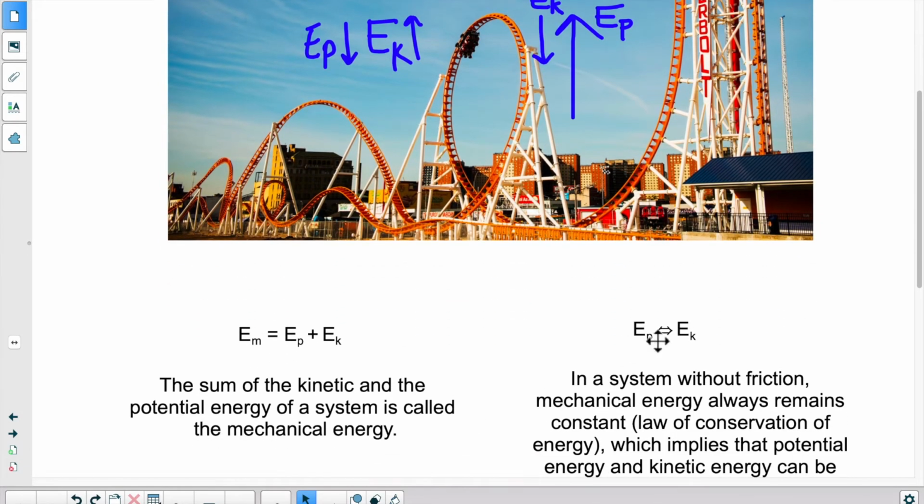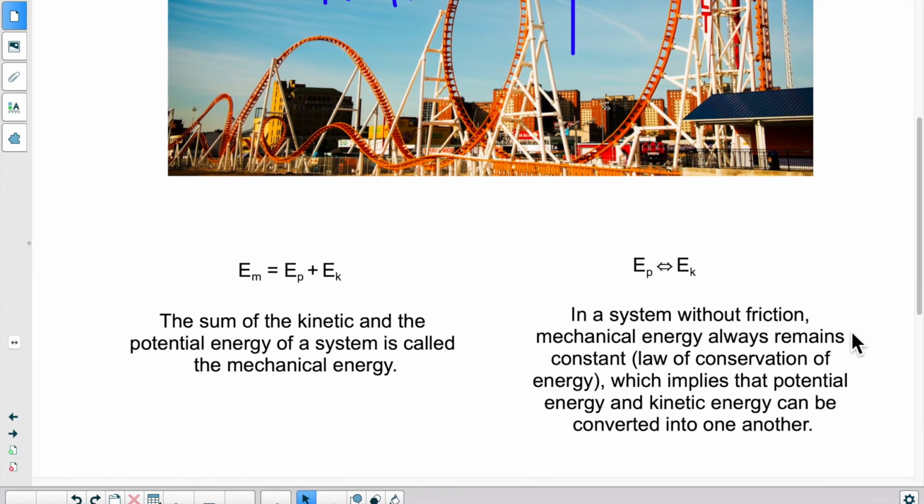Okay? So over here, what it shows is that potential transforms into kinetic and vice versa, depending on where you're at within the roller coaster. Okay, so we'll assume there's no friction. In other words, there's no outside situation or force influencing the system, as if it's a pure, perfect situation.